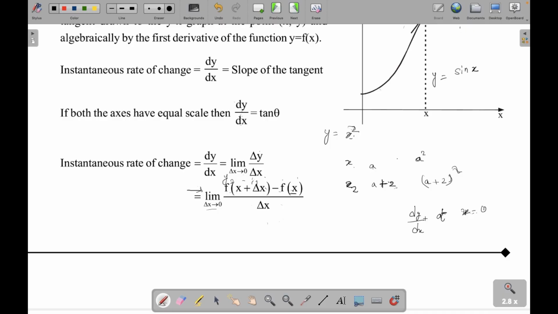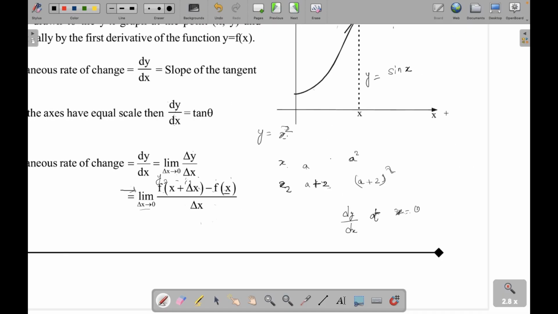Without calculus, what you'll do, you'll take first x is 0, then you'll take another value, x is 0.000000, say 1000 zeros and then ones, very small value, right?